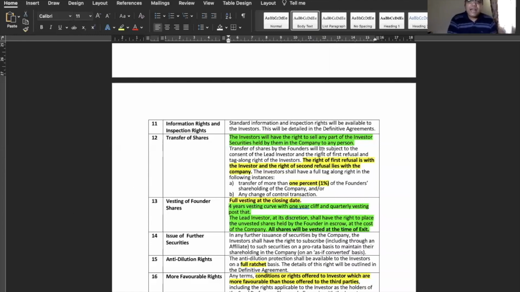And there I have added one part to it, that the right of first refusal is with the investor and the right of second refusal lies with the company. These are really hard clauses. If you want to keep it, you can keep it. If you don't want to, no need to keep it. Just remember, the ROFR right is applicable to the founder shares. So if the founder wants a certain percentage of the shares sold out, they obviously have to first convince the investor, then it goes back to the company. It will be a difficult proposition for the founder.